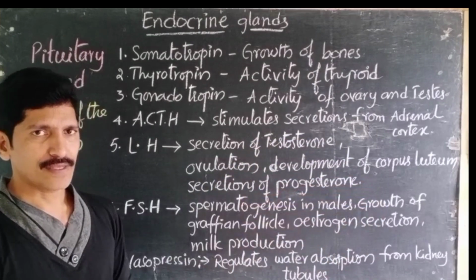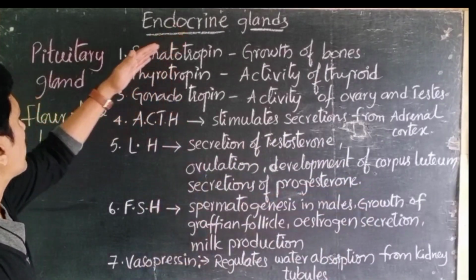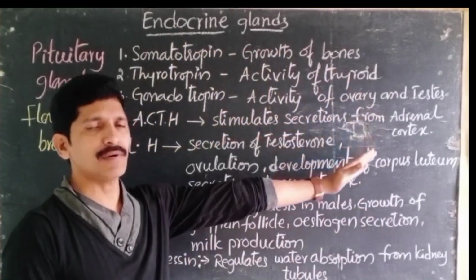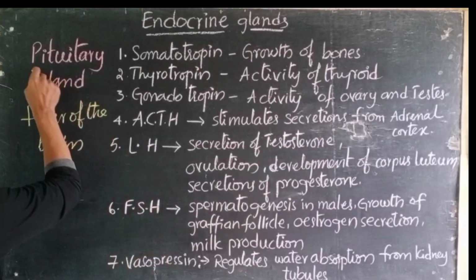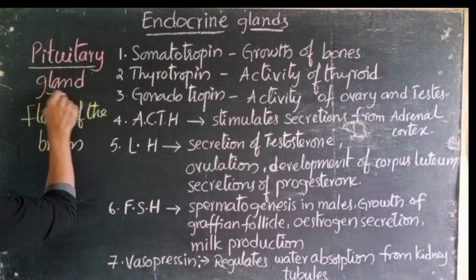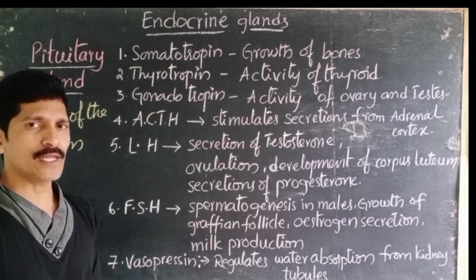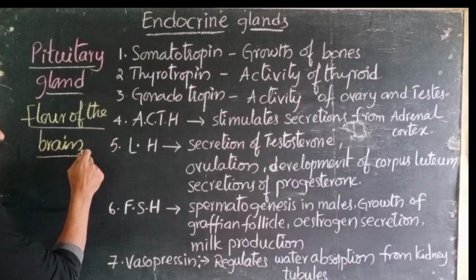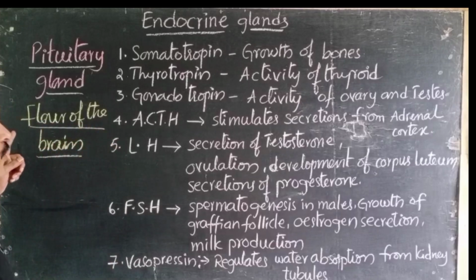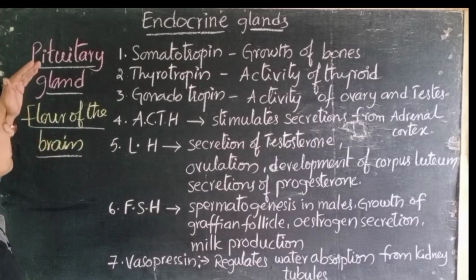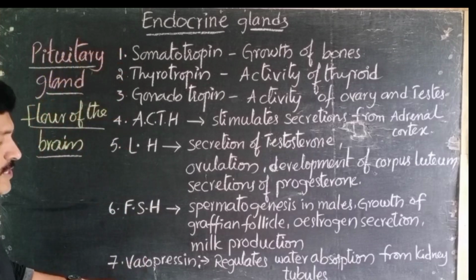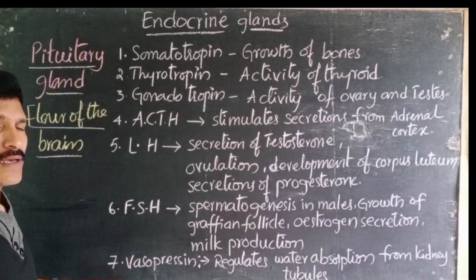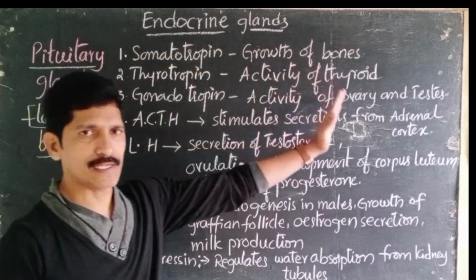they are needed. So these endocrine glands secrete some hormones, and the hormone functions we have also mentioned here. See this, one of the important endocrine glands is the pituitary gland. The location of the pituitary gland is the floor of the brain. And this pituitary gland secretes almost 7 hormones, and their functions are here.